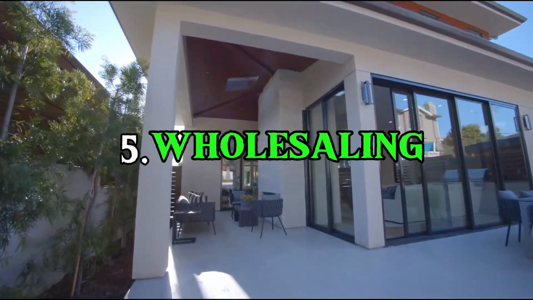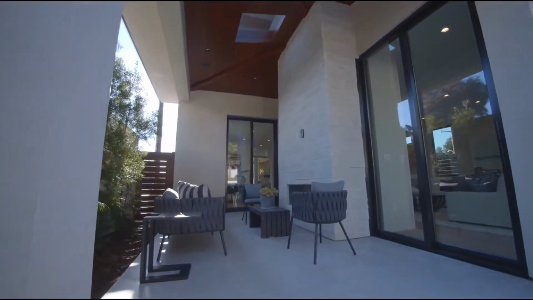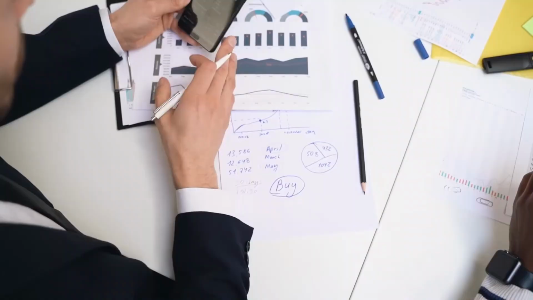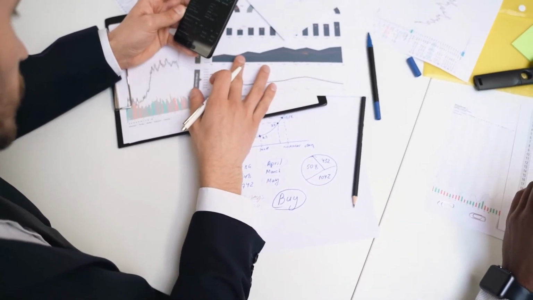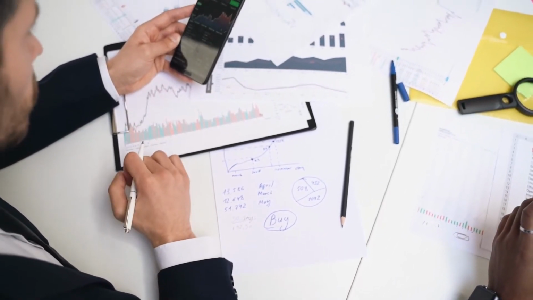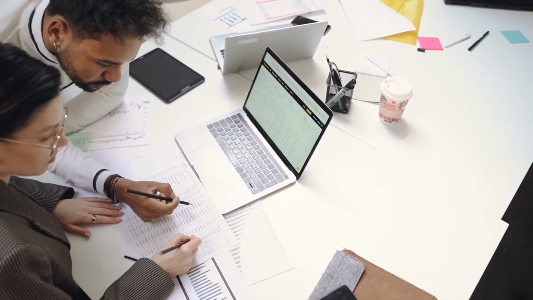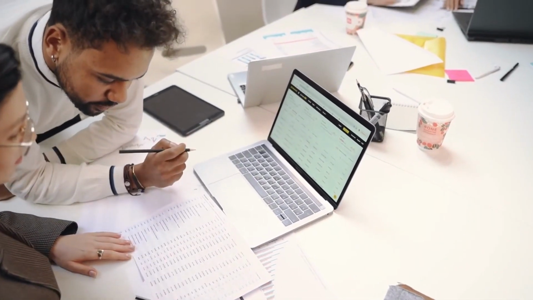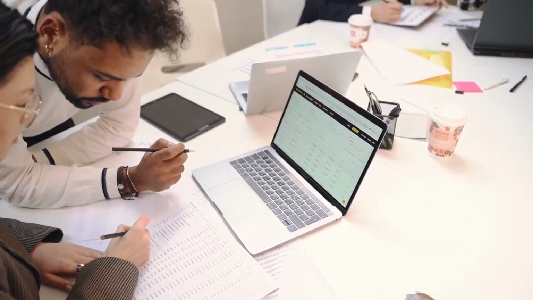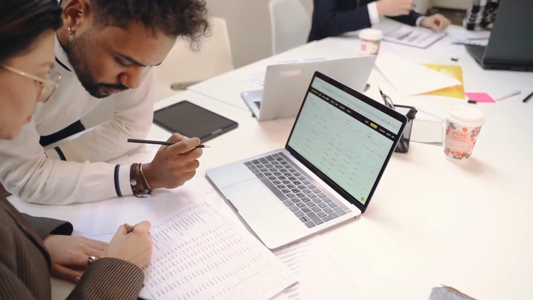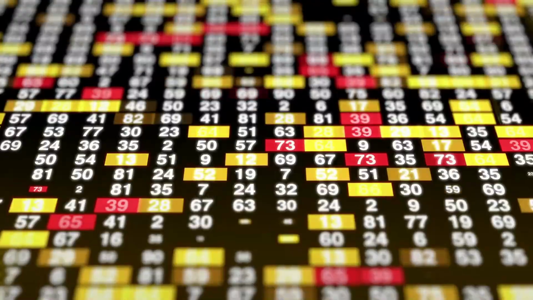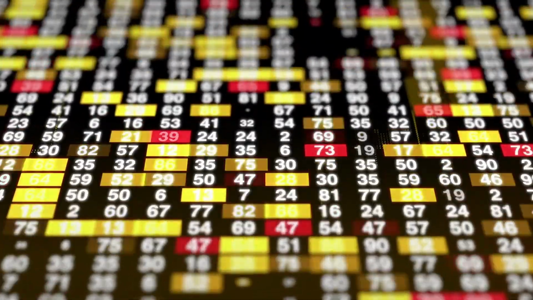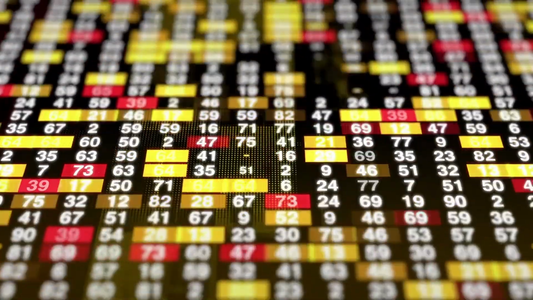Number 5. Wholesaling real estate. Fixing and flipping is similar to real estate wholesaling investing, but the difference is that a wholesaler never actually owns the property. Rather, a real estate wholesaler looks for a motivated seller who is willing to sell a distressed property. They then put the house under contract at a lower price than the market, estimate the cost of repairs and the final fair market value, and, in exchange for a small wholesale fee, assign the purchase and sale agreement to another investor.